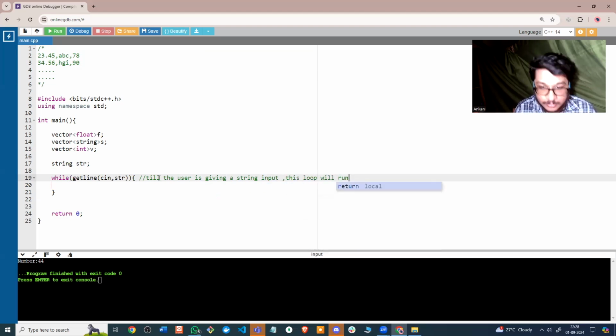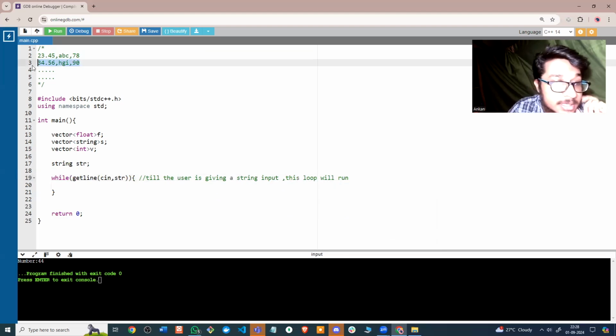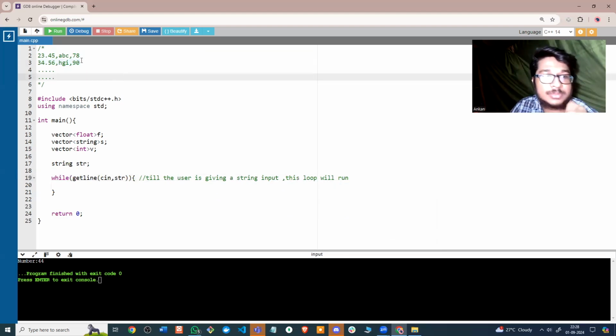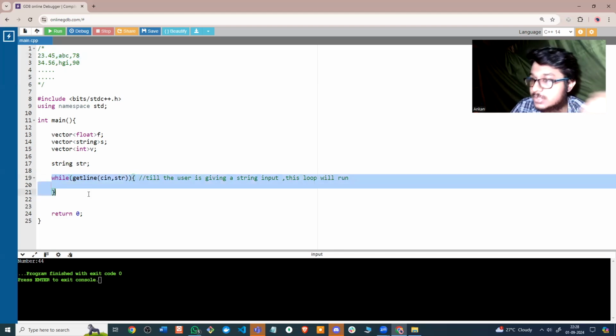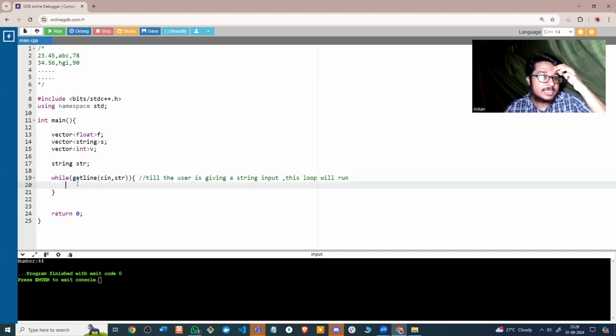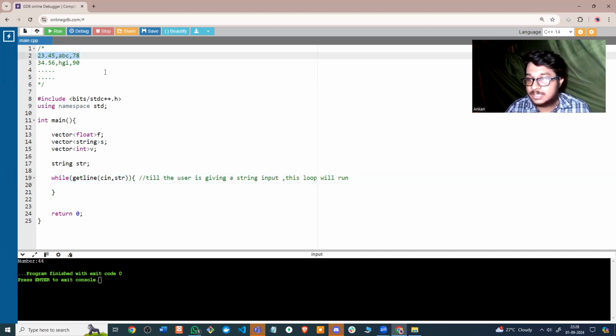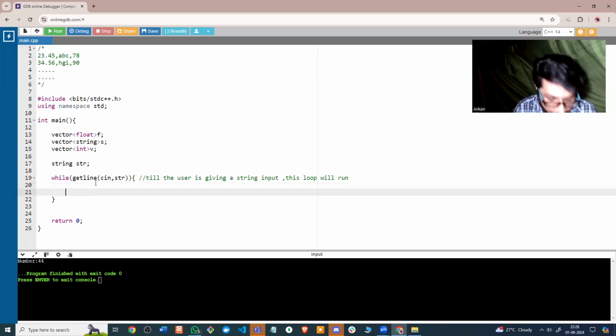Every time the user actually gives a string input here, we are going to run one iteration of this loop. And for every iteration, we are going to take this as a single string, put it into a string stream, and we are going to read this sequentially. All right. So I'm going to put this into a string stream.